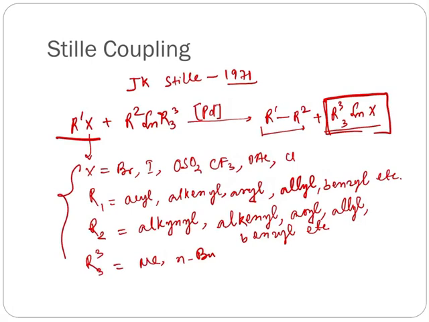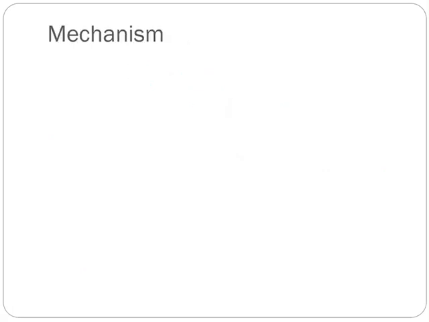So this is about the Stille reaction. Now we will see what the reaction mechanism is. First, PdL2 is the active species where the oxidation state of palladium is 0.